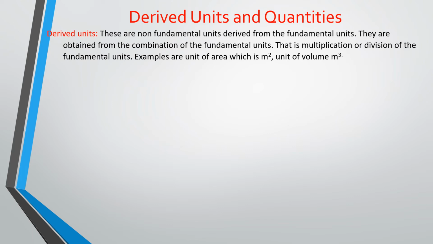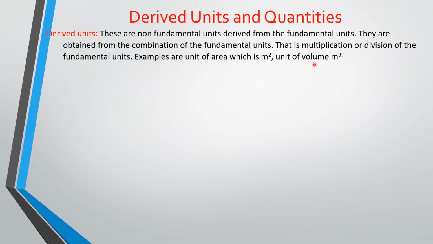So how are they obtained? They are obtained by combining fundamental units, right? You get them by combining the fundamental units, either by multiplication or by division. When we get to unit analysis, we're going to talk more on that. But examples of derived units, you have the unit for area. You know that area is length times breadth, and length and breadth are distances. So the unit for length and breadth is the meter. So you have meters times meters, you have your meter squared.